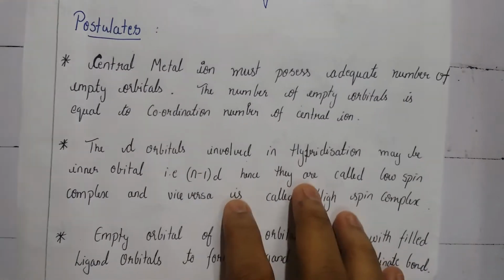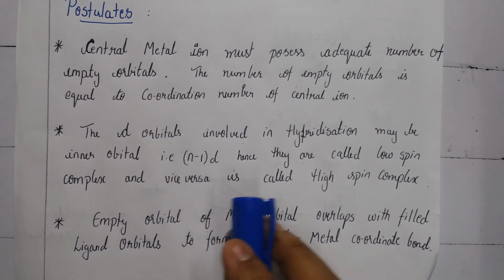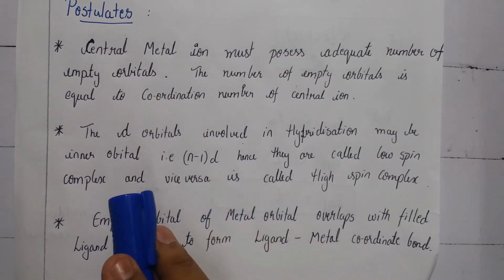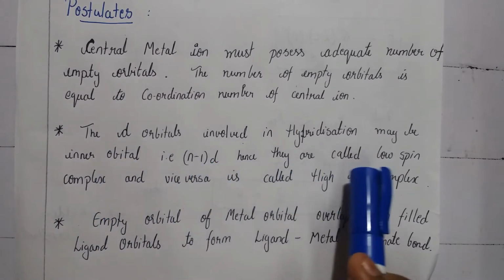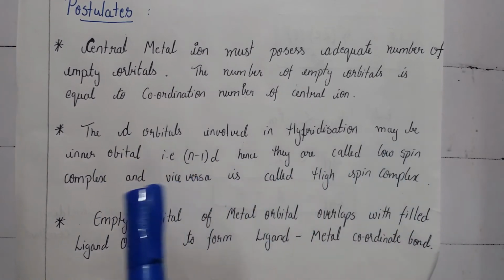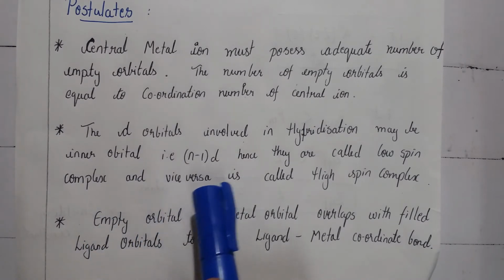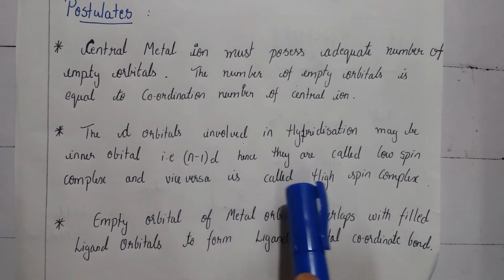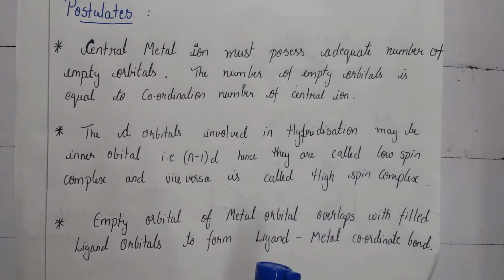Now the second postulate says that the d orbitals involved in the hybridization may be inner d orbitals or outer d orbitals. If the inner d orbital is involved, it is called a low spin complex, and if the outer d orbital is involved, it is called a high spin complex. We will discuss this in a later example.